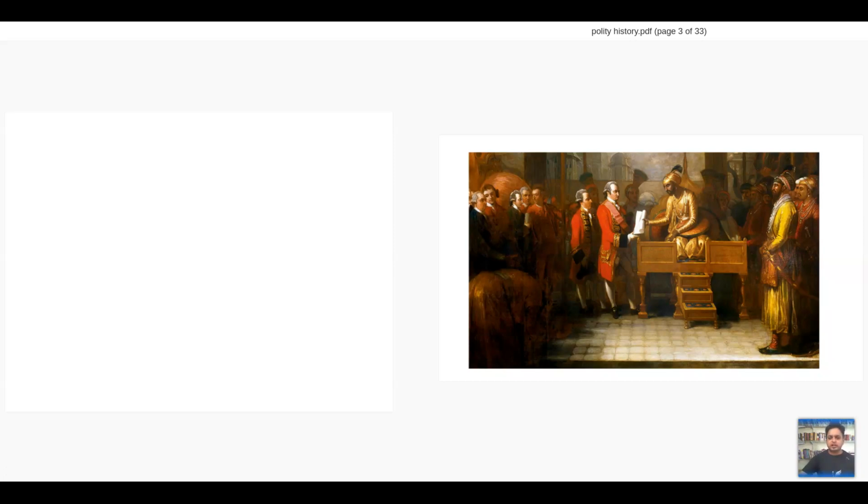How things start and how things change, and how whatever has started will end up in the formation of polity and the present government for us. This complete process I'll be explaining to you because this plays a very important role: how your Lok Sabha came, how your president came, how your Rajya Sabha came, what is bicameralism, when did it come, what made it come. All these things are part of it. Okay, so let's start step by step.